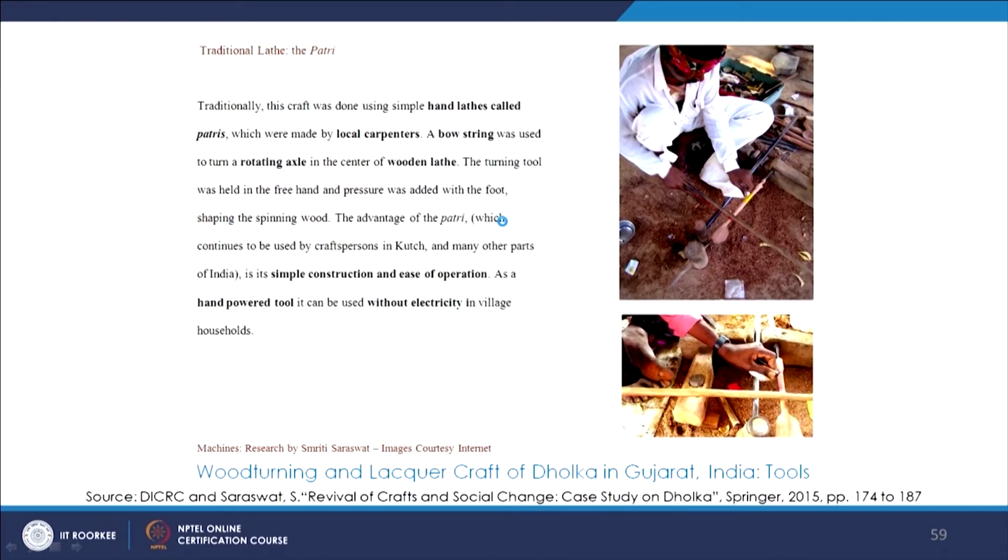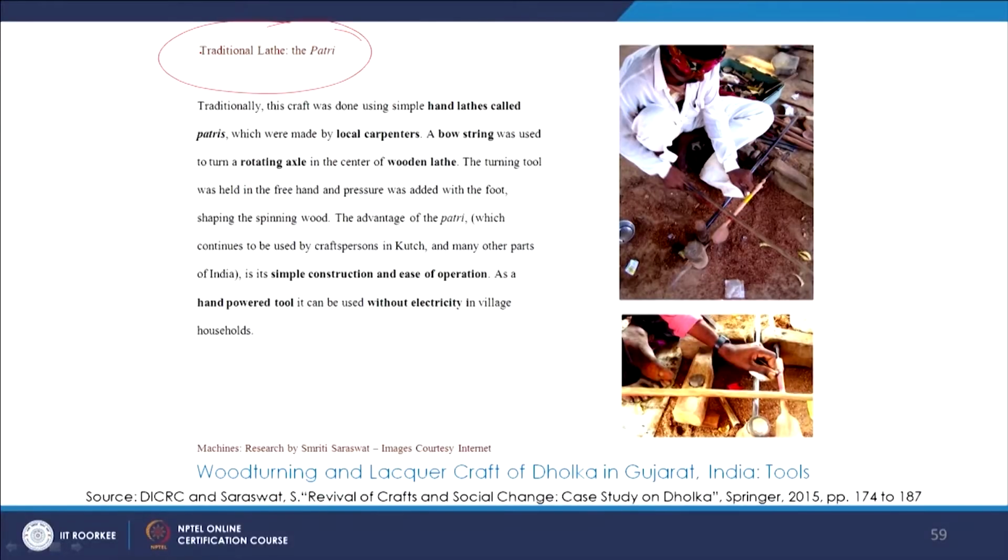And we tried to understand that there are two clusters who practice the same craft form. One is in Dholka, the case study that we did in detail, and the other one is Nirona. And we saw the regional variations and how one cluster is flourishing while the other is almost languishing because they have not really taken into account the upgradation part. So while the one in Nirona still uses the Patri, the traditional lathe, which is completely done with hands and it can accommodate only small scale products, and it's time consuming.